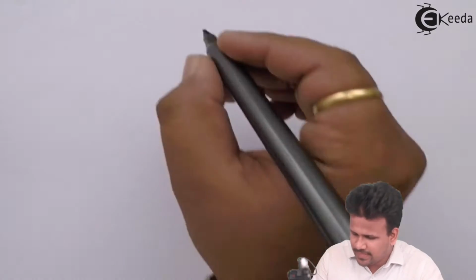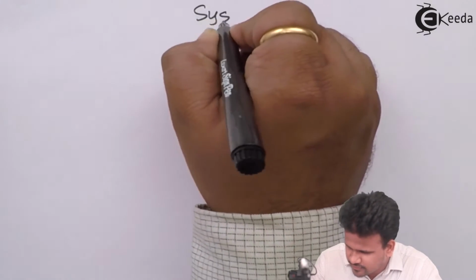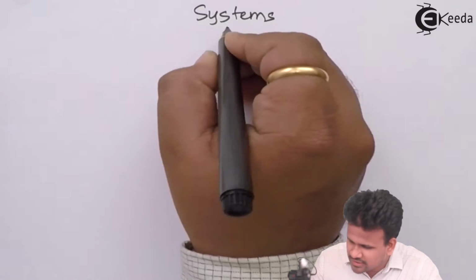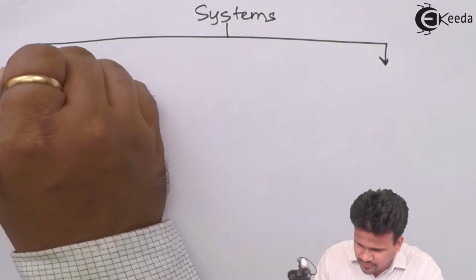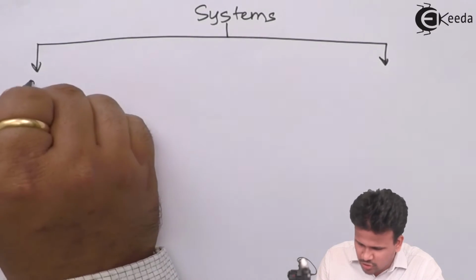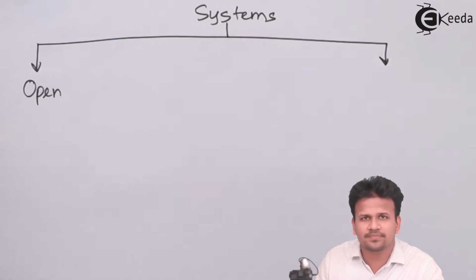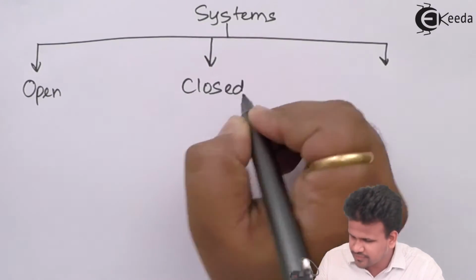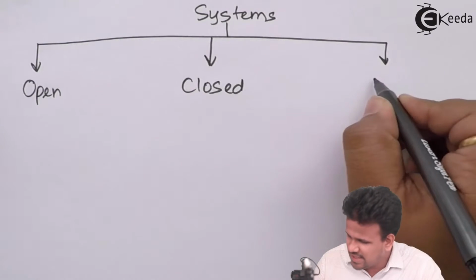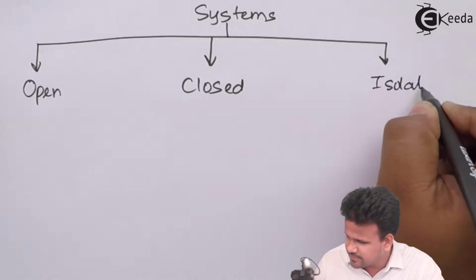Before studying the continuity equation, let us start with a few basics of thermodynamics. As you have seen in thermodynamics, there are different types of systems. Now, these systems are classified into broadly three types. The first system is called an open system. The second system is called a closed system, and the third system is called an isolated system.